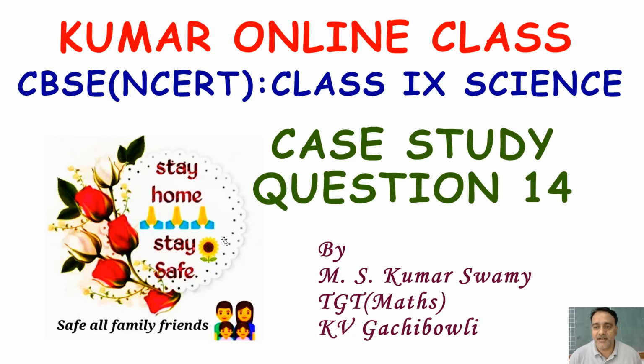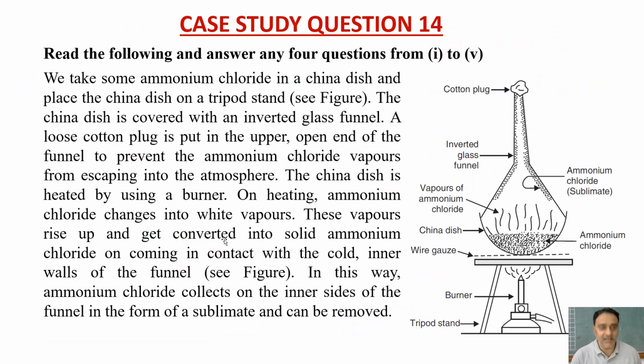Now we are going to start case study question number 14 of class 9 science. So let us see the context. We take some ammonium chloride in a china dish and place the china dish on a tripod stand. See this figure. The china dish is covered with an inverted glass funnel. A loose cotton plug is put in the upper open end of the funnel to prevent the ammonium chloride vapors from escaping into the atmosphere.